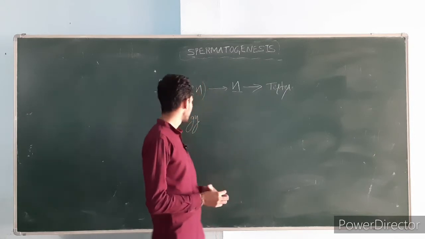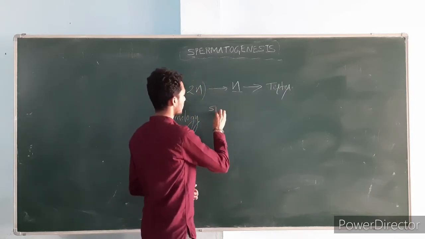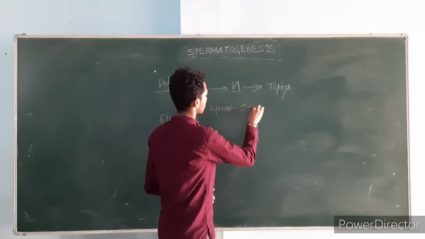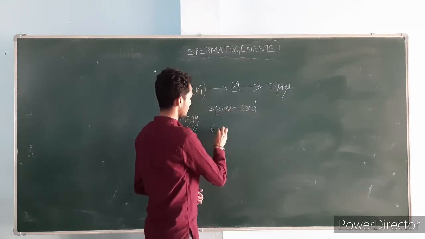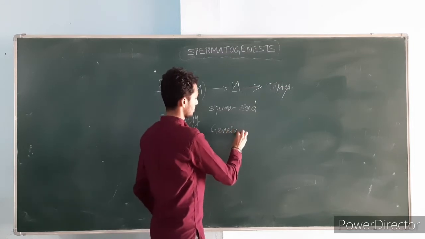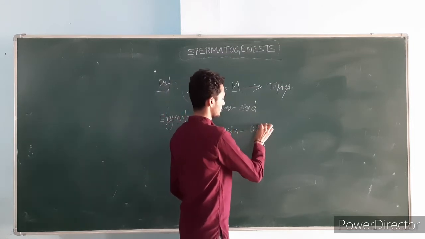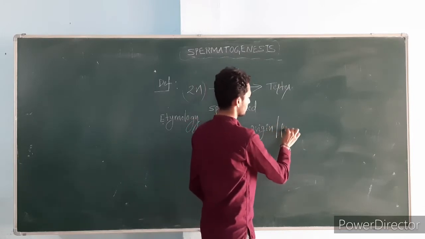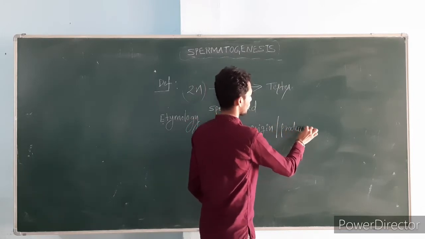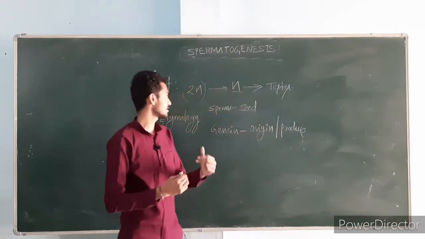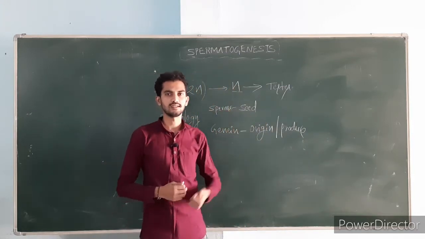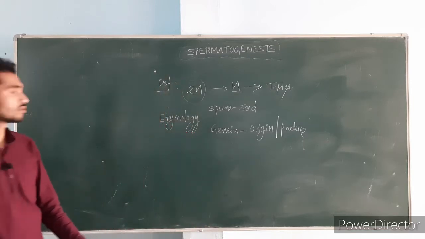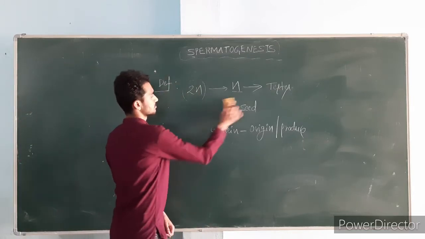Sperma means seed, and genin means origin or to produce. Seed is used because they are comparing the sperm to a seed. This is the etymology of the word spermatogenesis.